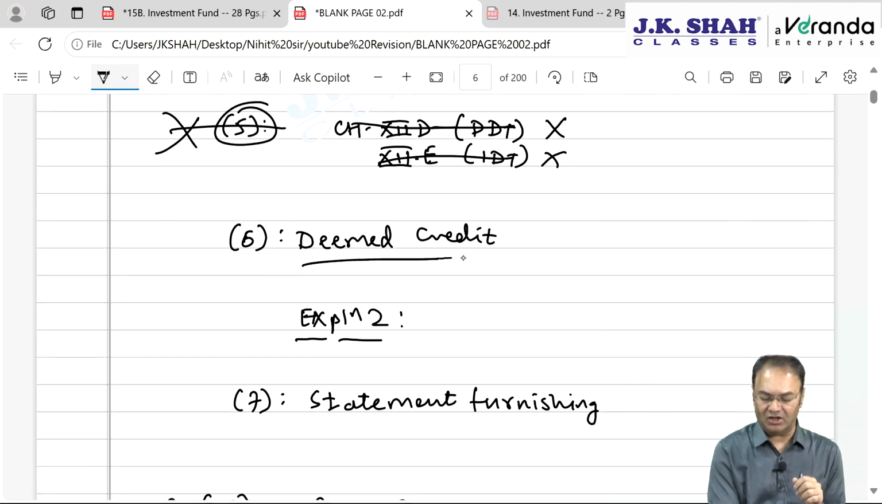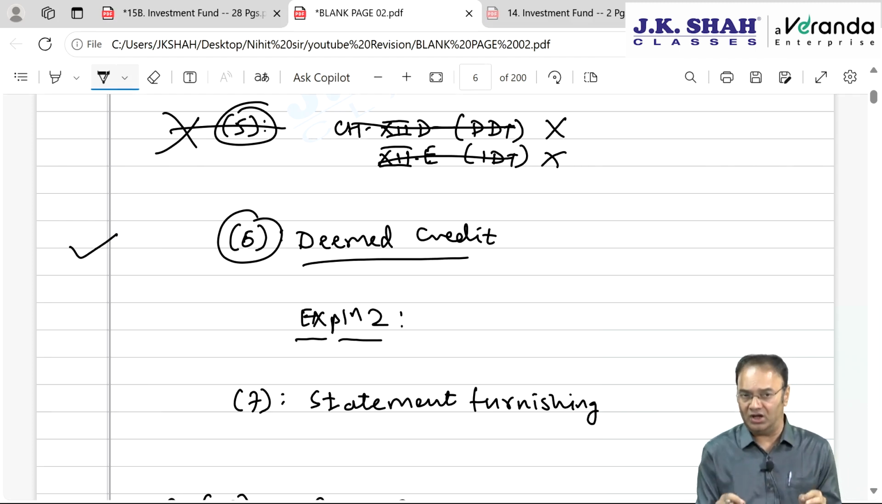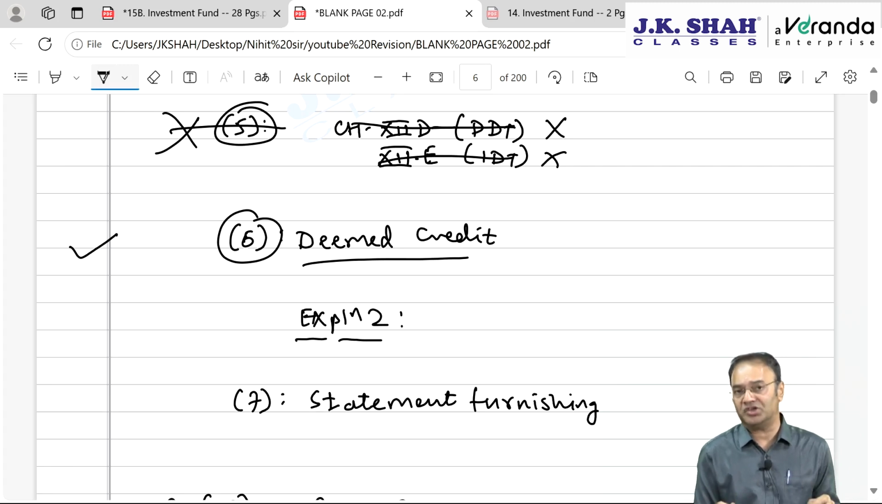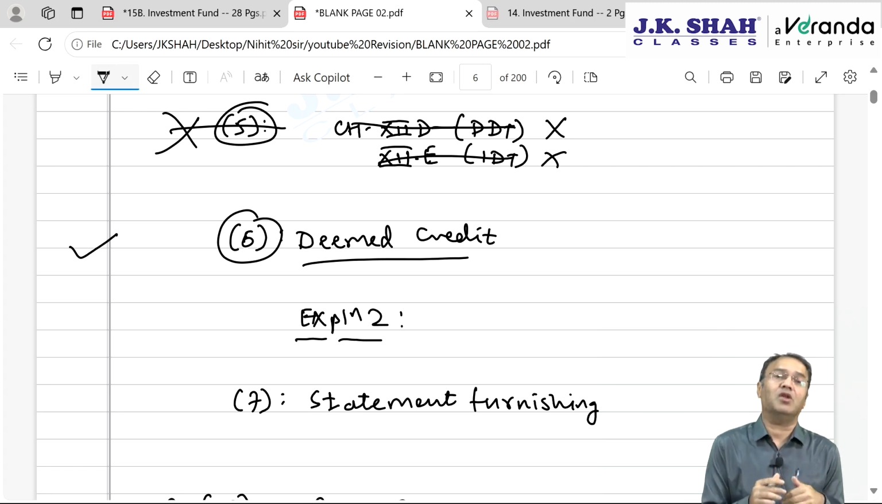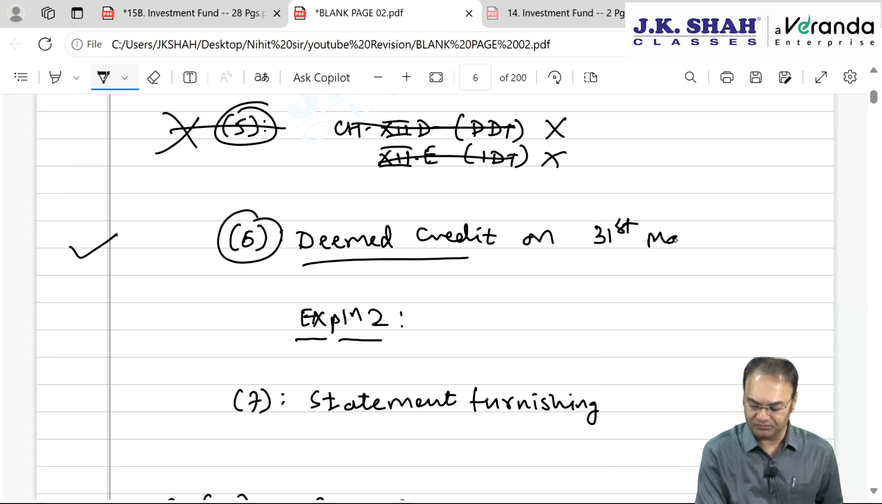Subsection 6, deemed credit. This is something important you need to remember. Deemed credit, it says if income is not distributed by investment fund to the unit holder till 31st March, year ending, then on 31st March, it will be deemed to have been distributed in the same proportion in which they would have been entitled to, unit holders would have been entitled to, had there been actual distribution of income. Deemed credit on 31st March of the given financial year.